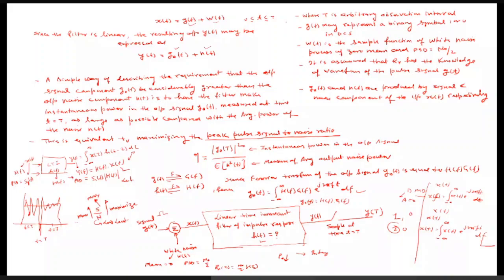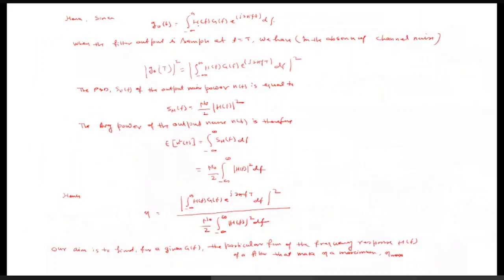Now, again here I have written the same expression, that is g_0(t) is given as the integral from minus infinity to infinity of H(f)G(f) e^(j2πft) df. Same expression I have written over here just by taking the inverse Fourier transform of G_0(f).